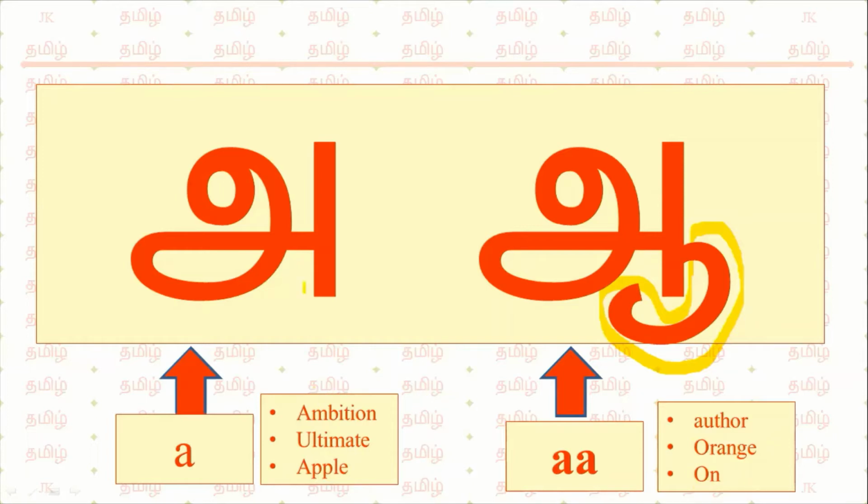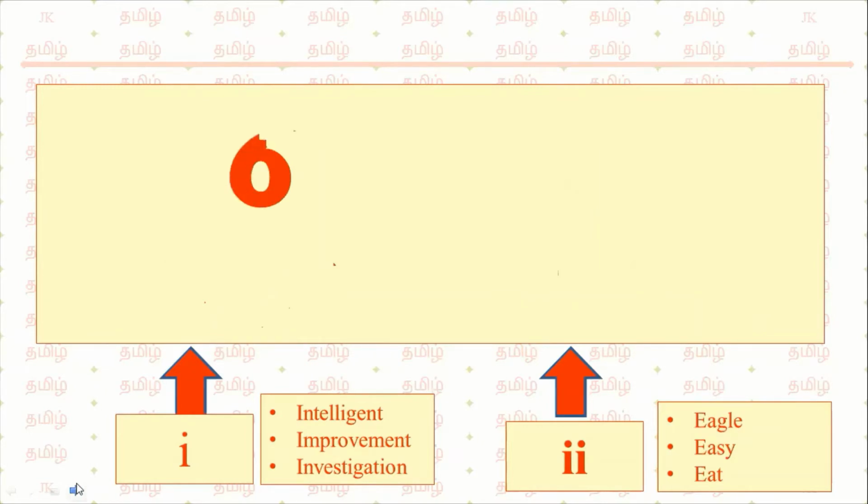The difference between A and A is the time duration to pronounce the sound. If you pronounce it in only 1 second, it is A. The pronunciation is extended to another second, and that is called A. This is A, this is A. The next set of letters are E and E.